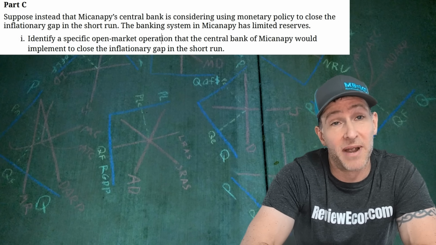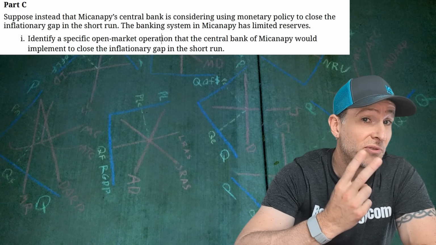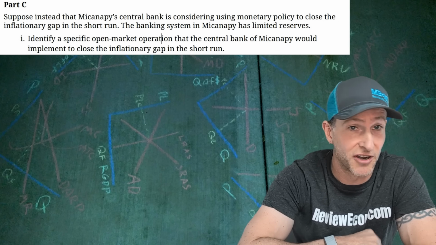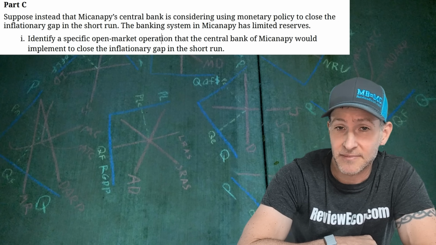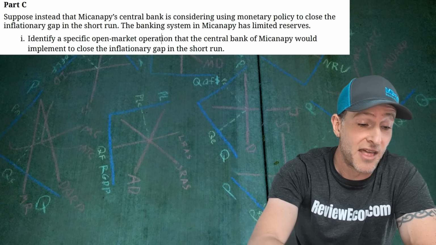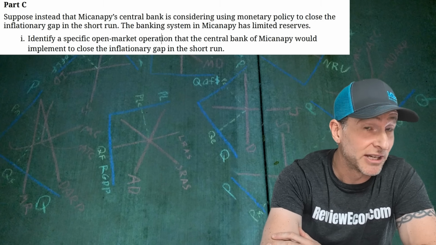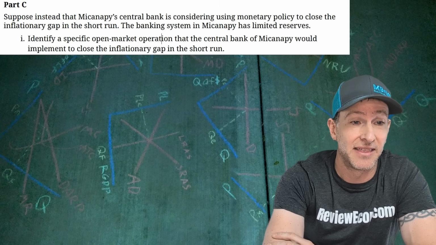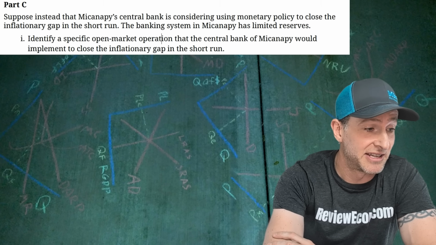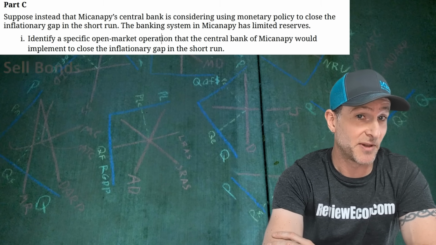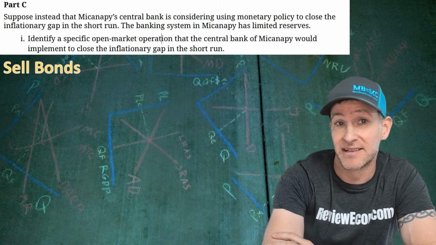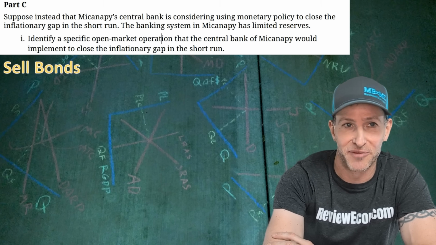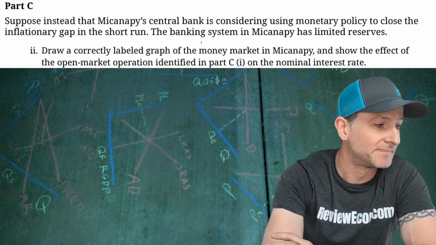All right, so remember, open market operations is just two things. It's either buying bonds or selling bonds. And when it comes to limited reserves, those work to change the policy rate. So since they're trying to slow down the economy, they are going to want to increase the interest rate, which means they want to decrease the supply in the money market, which would cause that increase in the interest rate. So decreasing the supply comes from selling bonds. Selling bonds makes the money supply smaller and eventually leads to the economy shrinking a bit. All right, on to the next part.